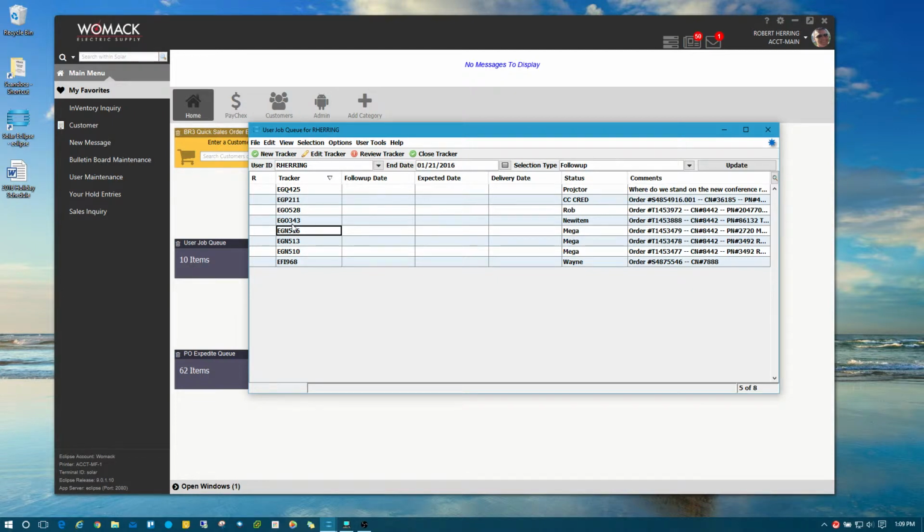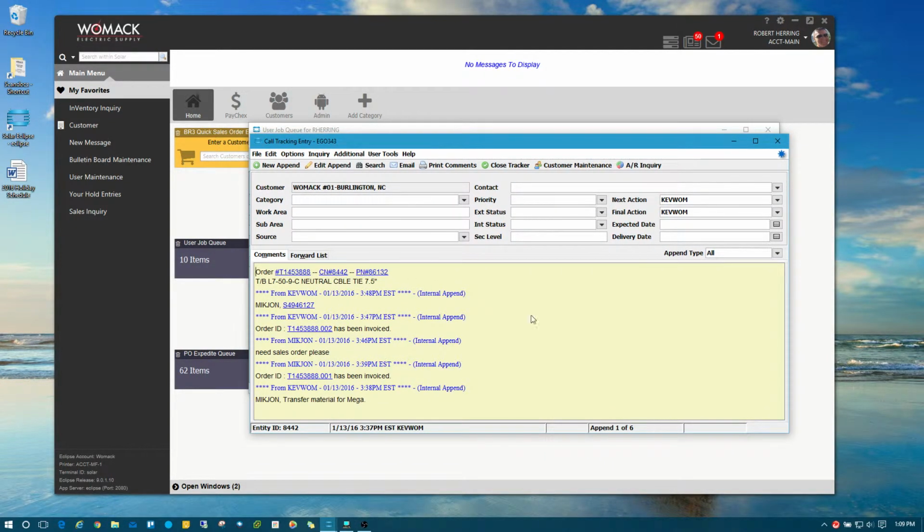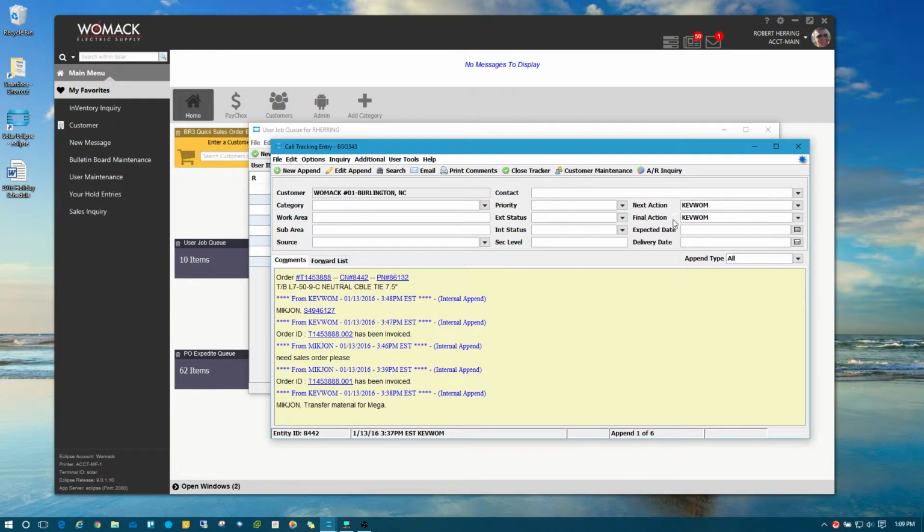All right, so let's go into this one. This particular job queue, I'm done with it. But the most important thing that everybody needs to remember when they're going to close out or remove themselves from the job queue is this: the final action right here. When you open up a call tracking item, you should always look over here first. If your name does not appear in the final action, then you do not close the job queue, which is this button right here, or option,